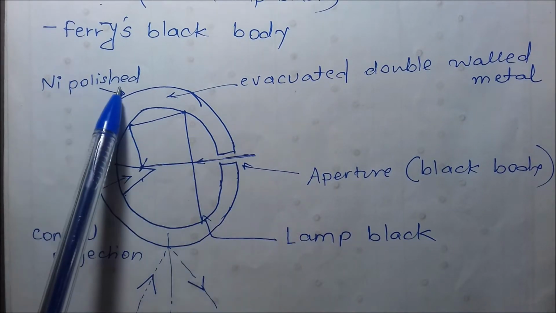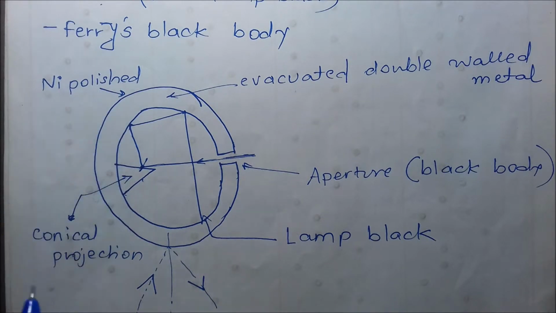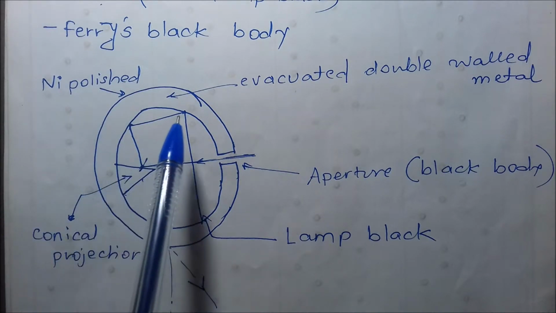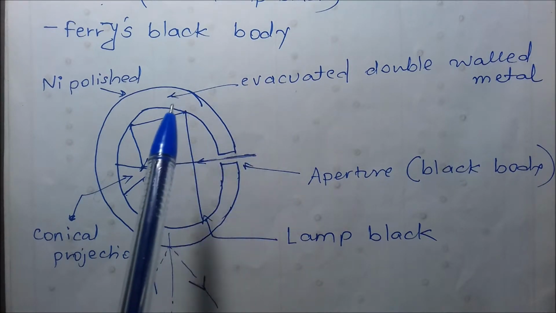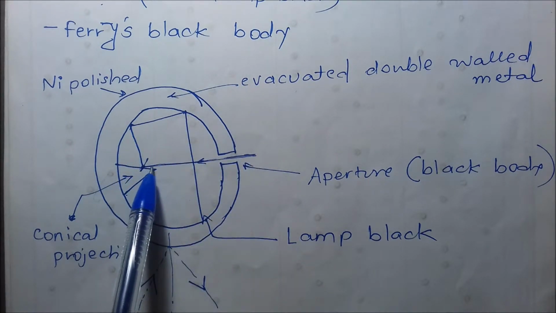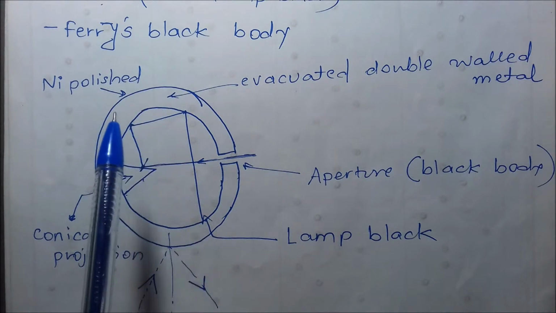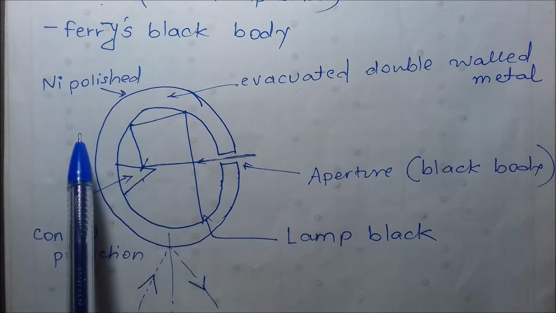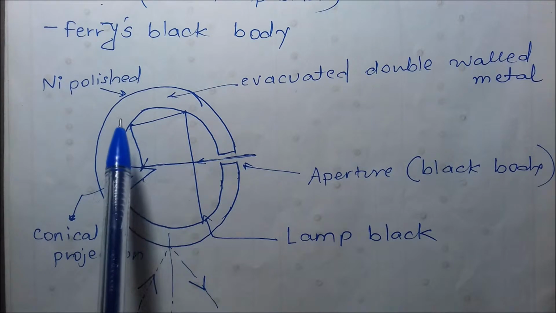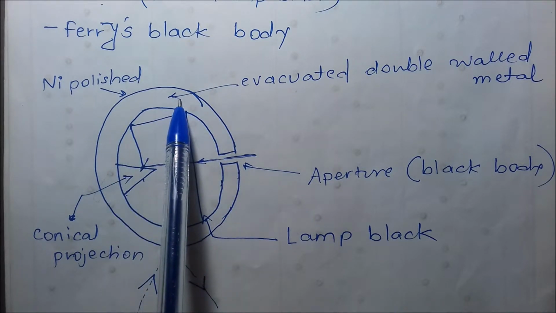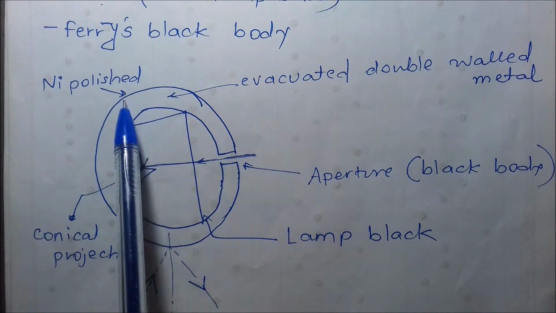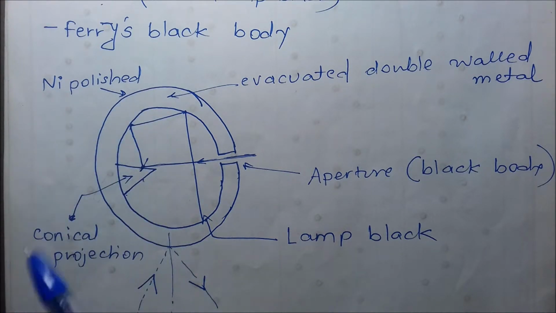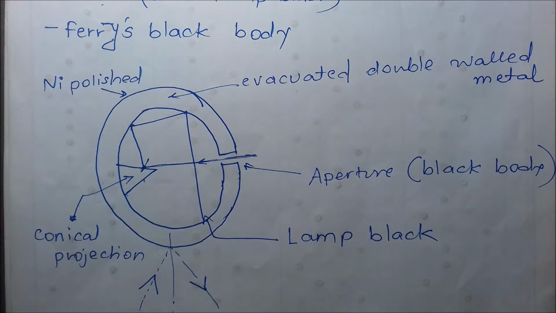Evacuation and nickel polish is done to avoid heat transfer from outside into the sphere. Heat transfer should not happen between outside and inside. Therefore, vacuum is provided as insulation and nickel polishing is done so that incident radiation should get reflected.